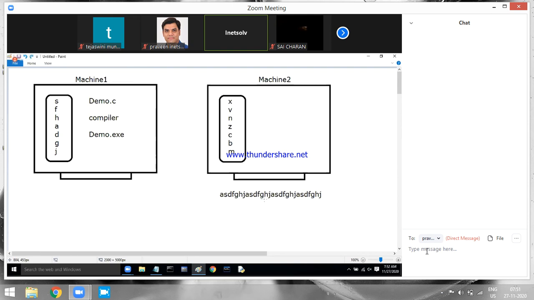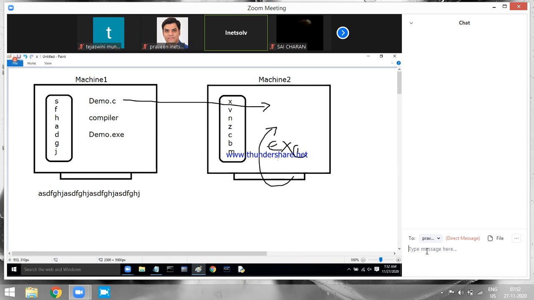That is the reason you call it machine dependent. If you really want to execute this C program in machine 2 also, then don't copy the .exe file. Copy the .c file here and recompile the program. Again, you'll get one more .exe file that you execute here. In which machine you want to execute, in that machine only you need to compile. So why do you call C language machine dependent? Because execution of the C program is dependent on the machine where it is compiled. In which machine you compile, there only you'll be able to execute. In other machines, you'll not be able to execute.